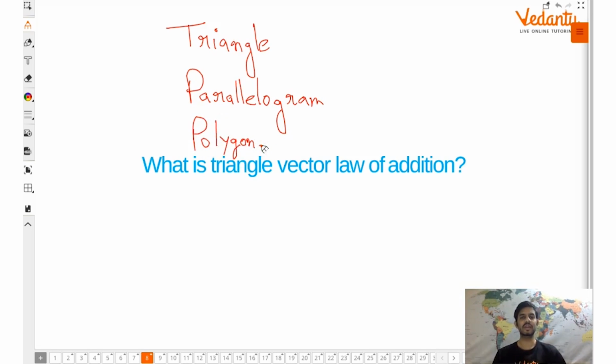So these 3 laws we have for vector addition. Let's focus on the first part, triangle law of vector addition. Now guys, remember for your 11th class, many a times this question is asked in a form of 2 mark or 3 mark question. So you will have to remember the statement as well for your board 11th school exam.